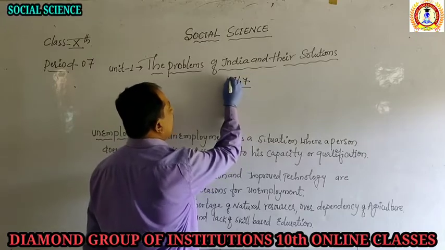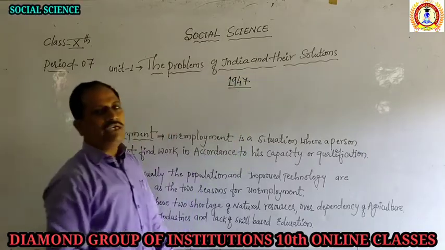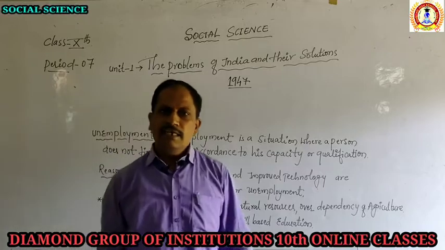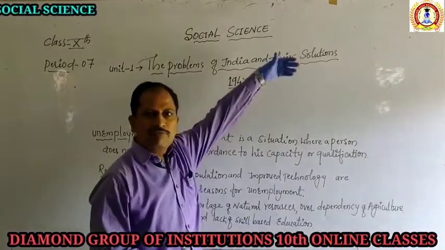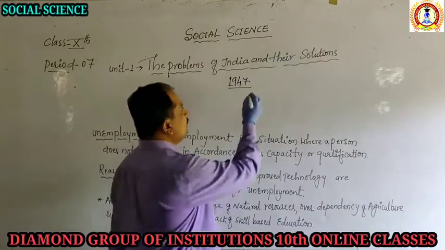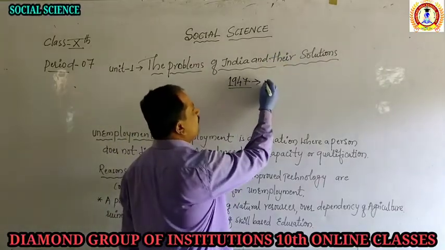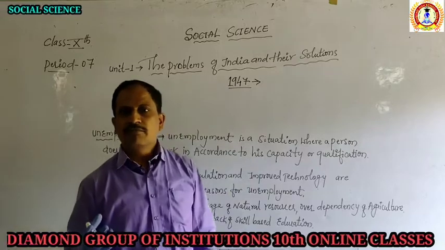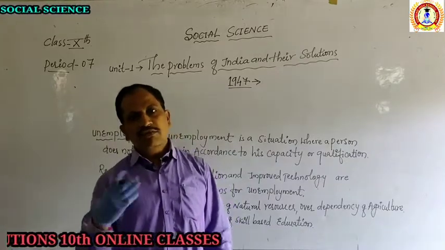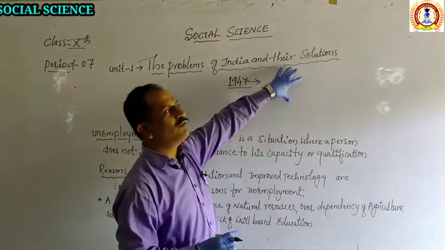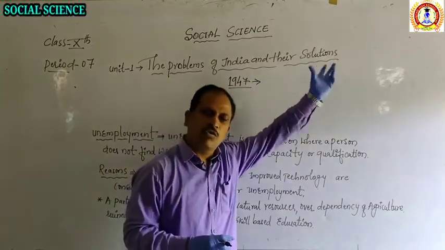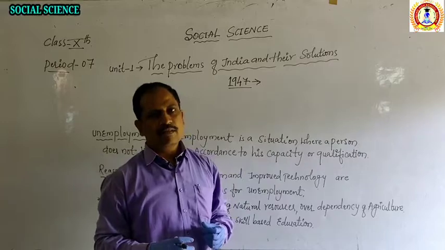But before 1947 there was no unity in India. India was divided into many kingdoms. Many times we have studied this, and this division did not make a uniform government in India. There was no uniformity in the government because every king was ruling by his own ideas.